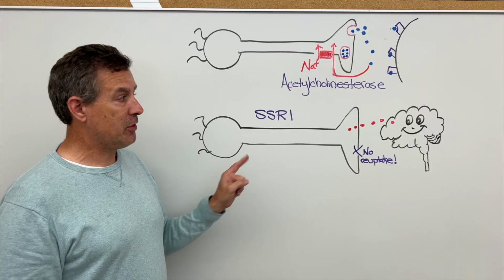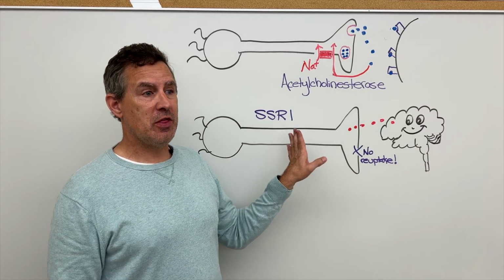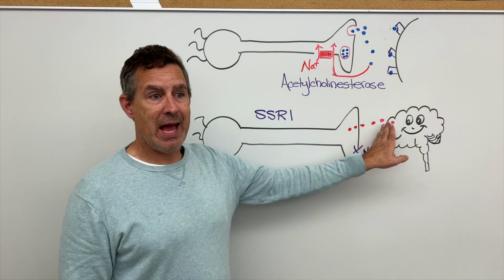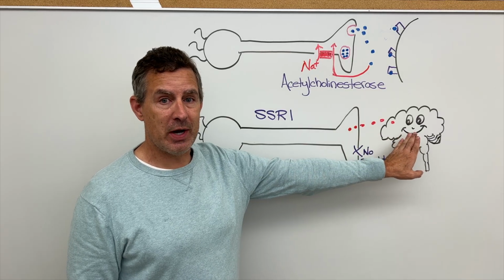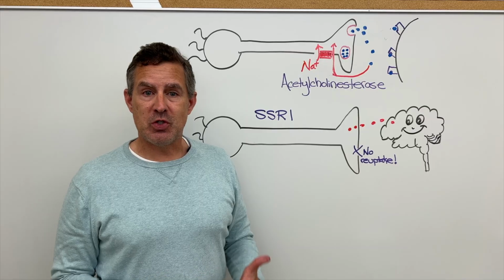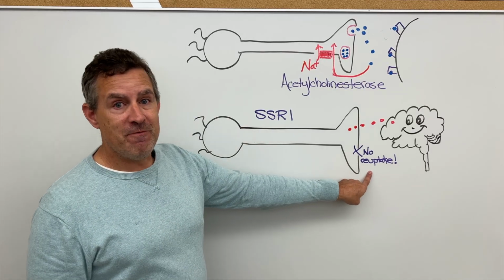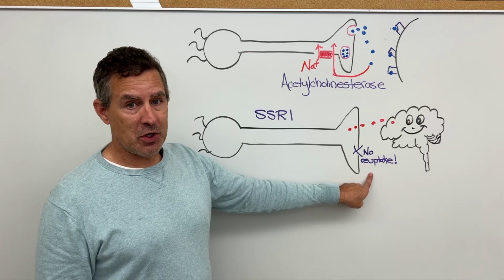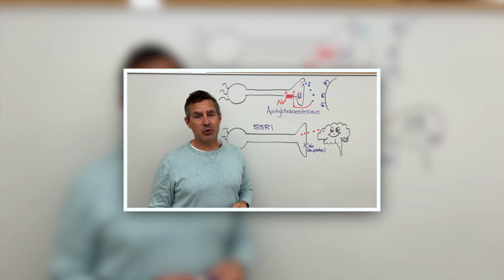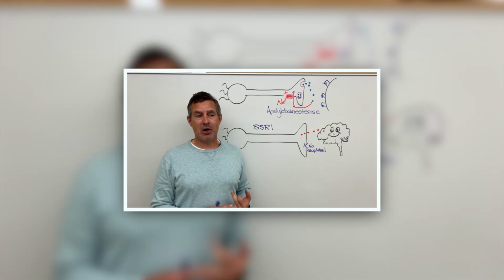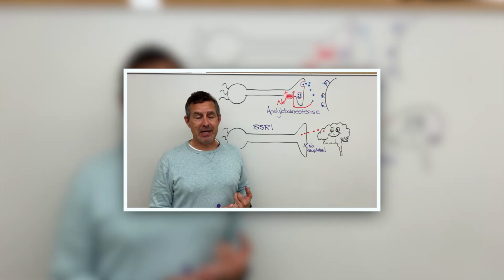They inhibit the reuptake to ensure that serotonin stays in the synaptic cleft longer, activating the receptors in the brain to function as a mood stabilizing pharmaceutical. So SSRIs prevent the reuptake of serotonin. So in our next video, we'll talk about receptors, G protein linked receptors, and our basic ligand gated ion channel.